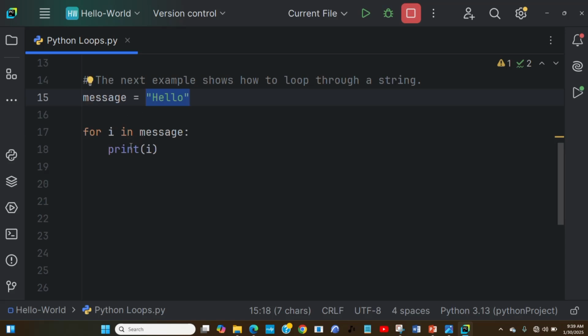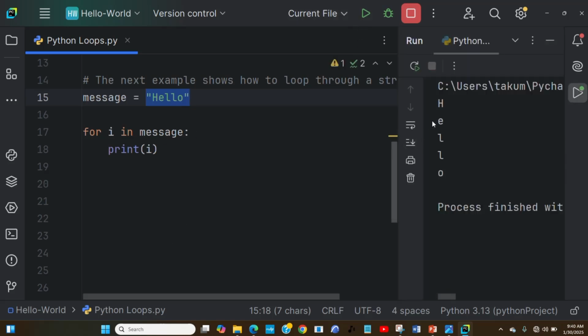I said for i in message, print i. What is happening? It has to iterate this message. This for loop is going to iterate the message and assign the first letter, H, to the variable. Then it encounters E, and so on till the end. When it reaches O, it finishes with O, the loop terminates and ends. That is what is going to happen. Let's print this and see. So you see, this is it, hello, as it assigns each letter. You get it? I hope this is clear.